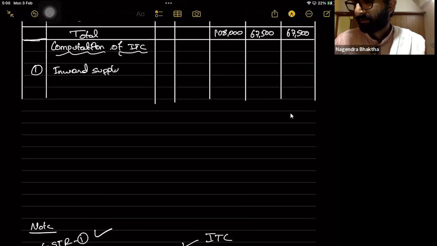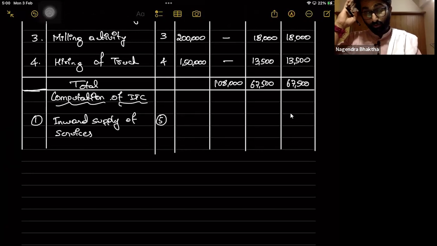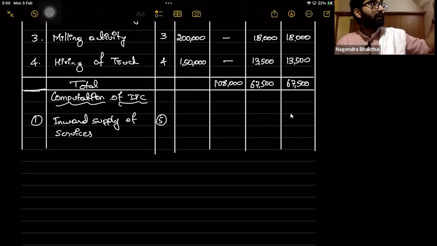Inward supply of services. For that, please do write the note. You just write that those invoices not furnished by the supplier in his GSTR 1 are not getting reflected in 2B. If it is not reflected in 2B, ITC cannot be availed as per section 16, subsection 2.